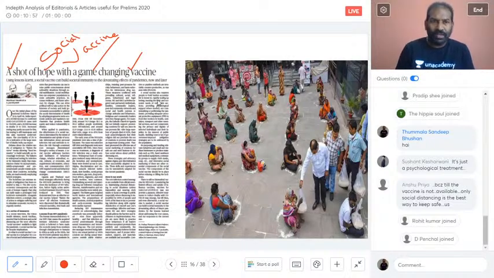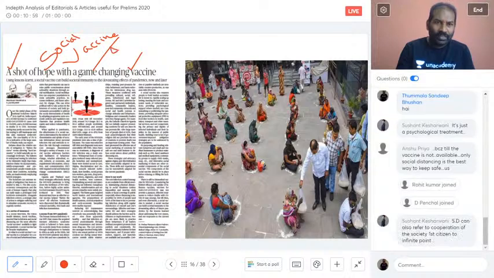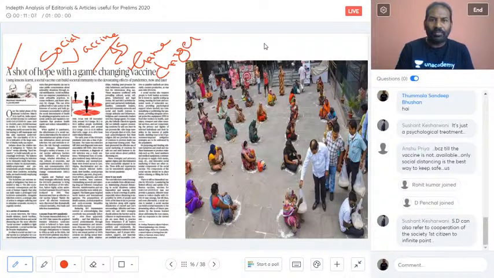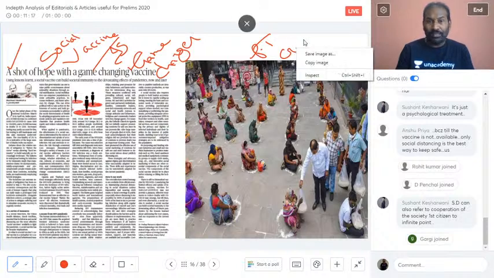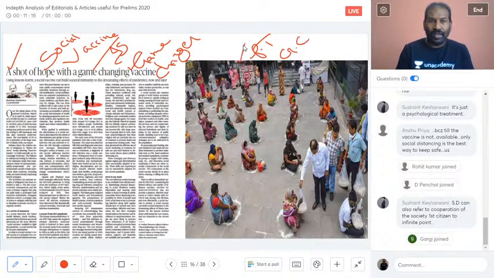So social vaccine is, or will definitely be, a game changer. Earlier there was news saying something else could be a game changer. What is that? Plasma therapy. There was news that plasma therapy could be a game changer, and now the new one is that the social vaccine could be the game changer.